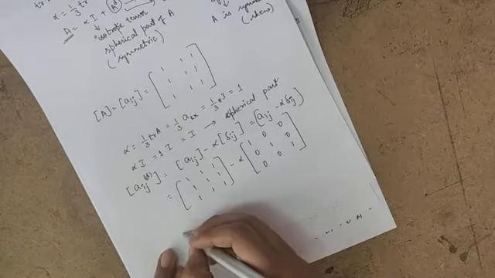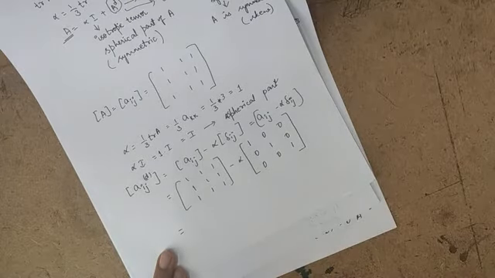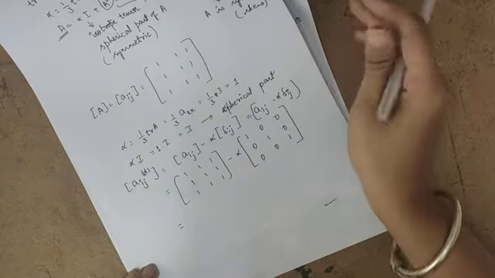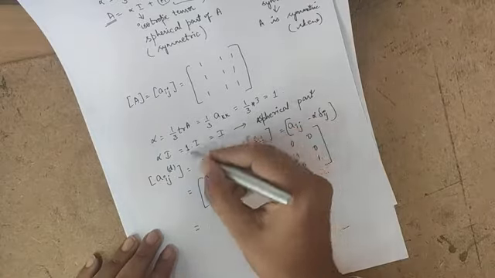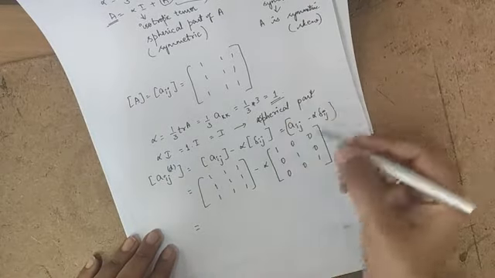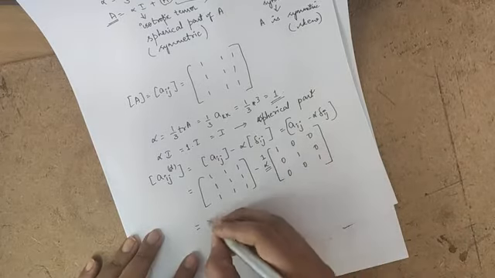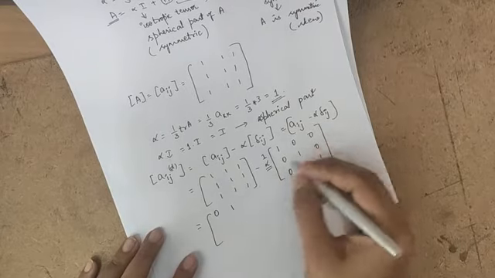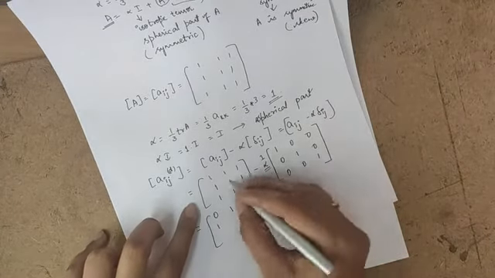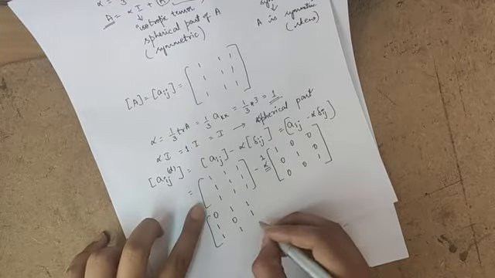Here alpha is 1. If you take the difference of these two, you will get 1 minus 1 is 0, 1 minus 0 is 1, 1 minus 0 is 1, and so on, giving 0 1 1, 1 0 1, 1 1 0.